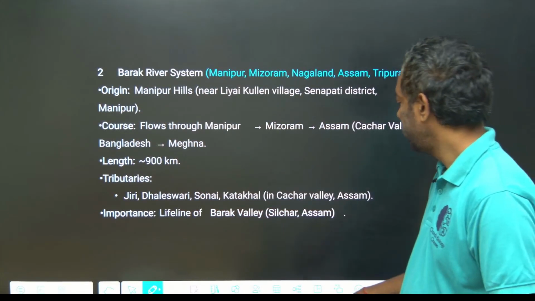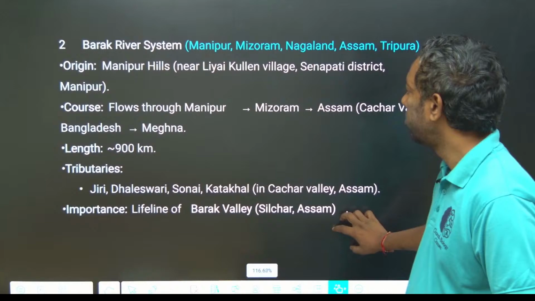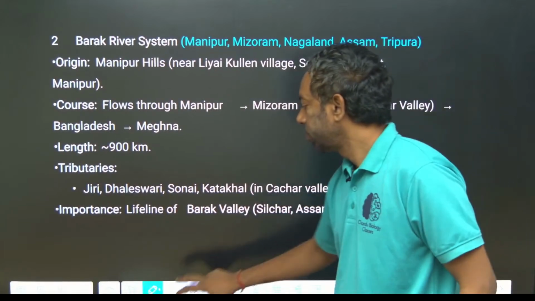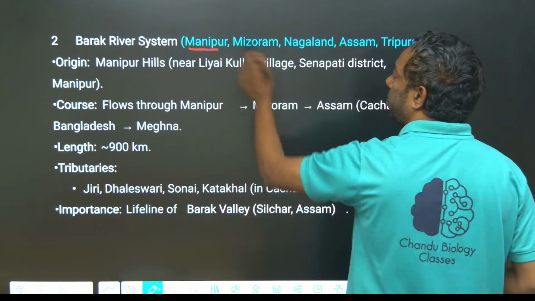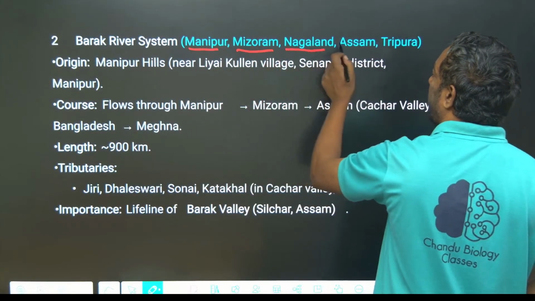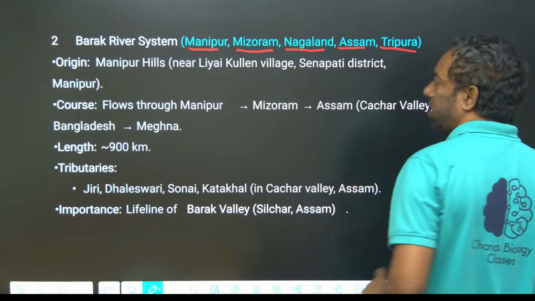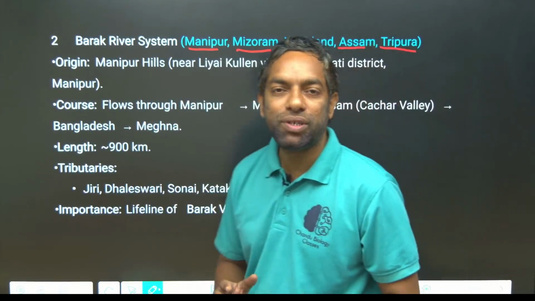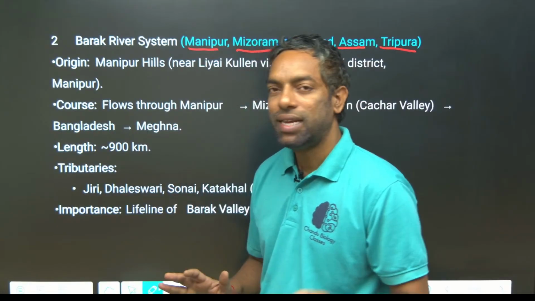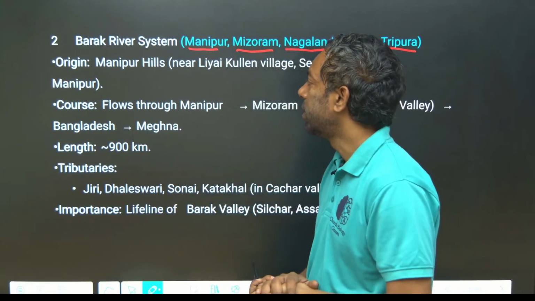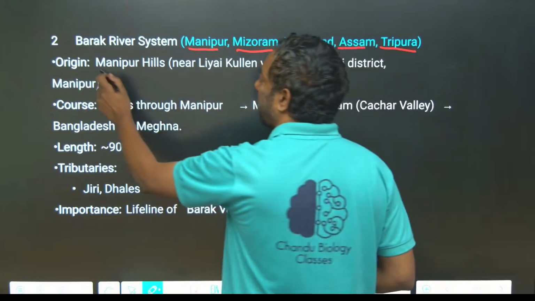Barak river system, we have to look into this Barak river system. It mainly flows in Manipur, Mizoram, Nagaland, Assam, and Tripura. These are the easternmost states, guys, of the seven states.